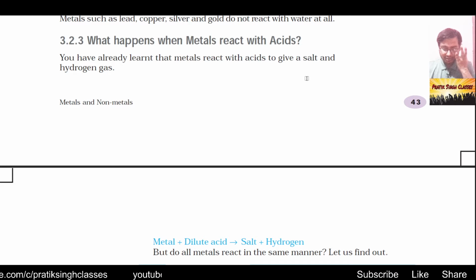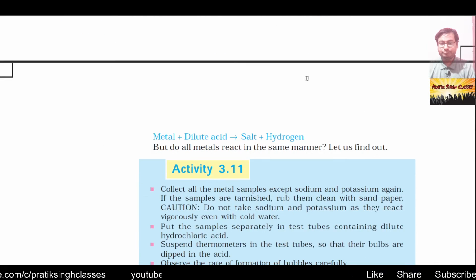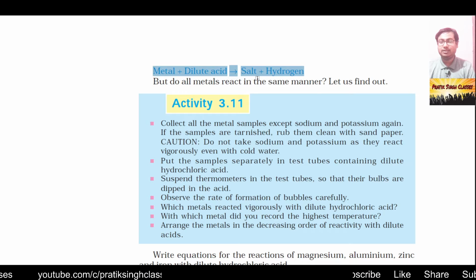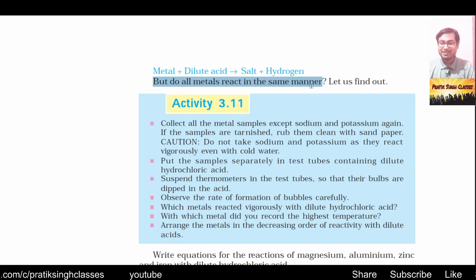Whatever metal reacts with an acid will give salt and hydrogen gas, but whether the formation of salt and hydrogen gas is vigorous or mild will depend on the activity of the metals. As can be seen in this word equation, metal plus dilute acid makes salt and hydrogen. This salt will be a metallic salt. But do all metals react with acids in the same manner?